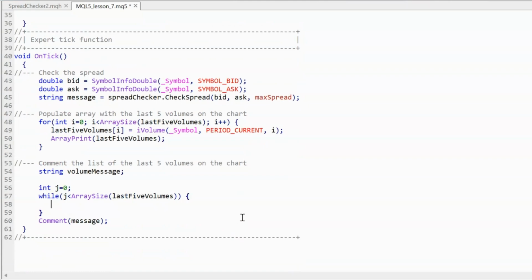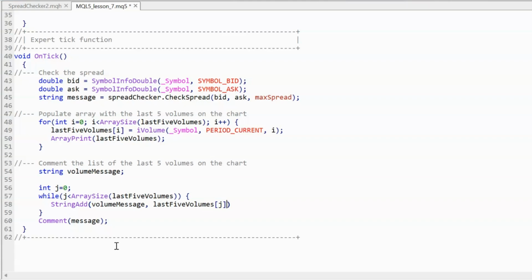So what we do need to do, we want to add some information to our volume message first of all. So we can use an inbuilt function here called string add. And what this does is this is going to add to a string that we already have. Now we've created a volume message string up here, so we're going to add to that one. And we're going to say this is the string variable we want to add to, and then we want to use the last 5 volumes. So if we type in here the last 5 volumes, that would be the whole array, so that wouldn't work. So we need to say which one, and we're going to use j as our index.